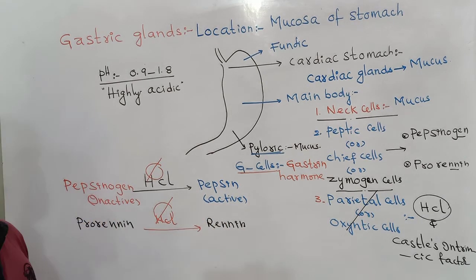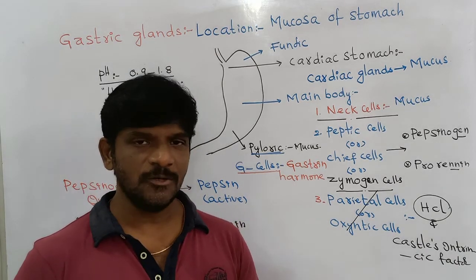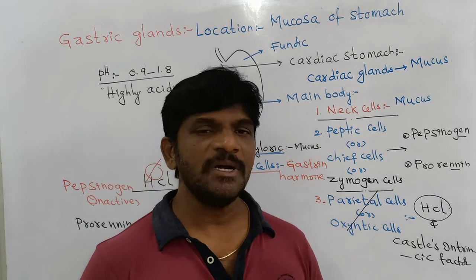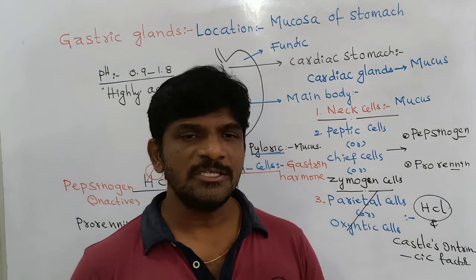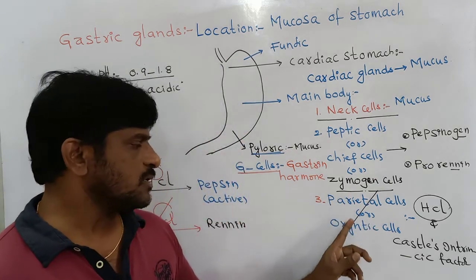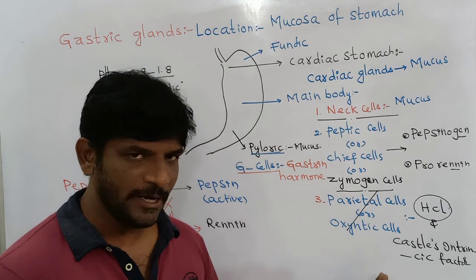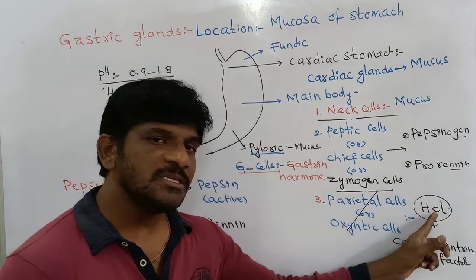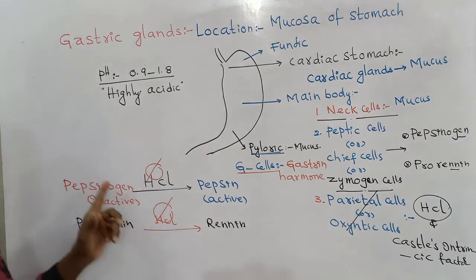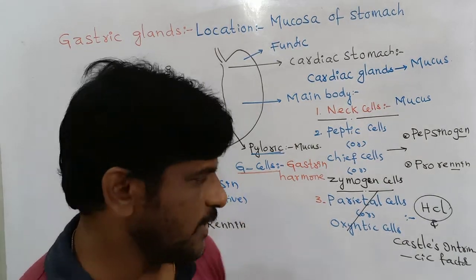Ultimately, there is no digestion of the proteins in the stomach, only in the stomach, because in the intestinal region complete digestion of the proteins occurs. But in the stomach region, protein digestion will stop if the parietal cells or oxyntic cells are not working properly, if they are destroyed. Therefore, hydrochloric acid is not secreted, the chemical reaction cannot proceed, the active enzymes are not formed, and ultimately protein digestion will stop in the stomach.